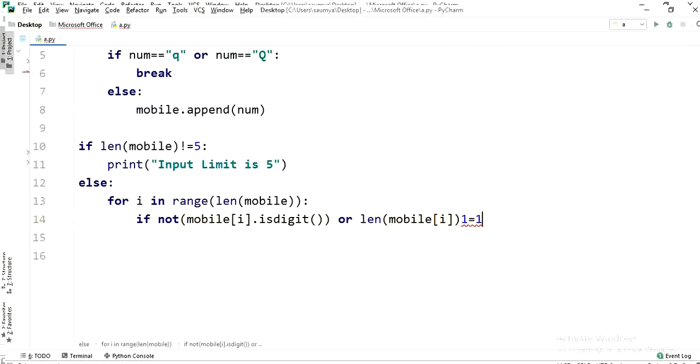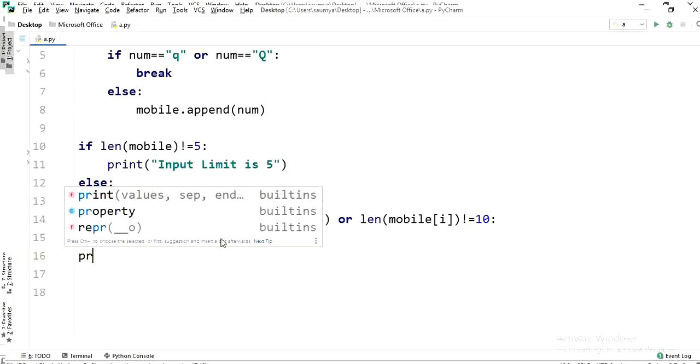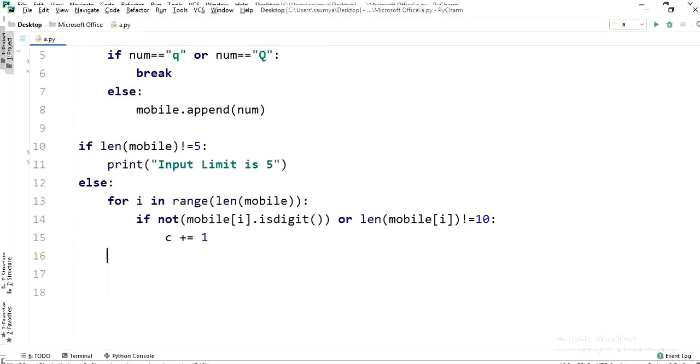If any of these conditions is true, we will increment the value of our counter variable c, and after coming out of this loop we will simply print the value of c, and that's it. I hope you understood the question.